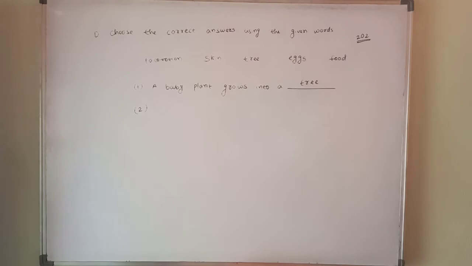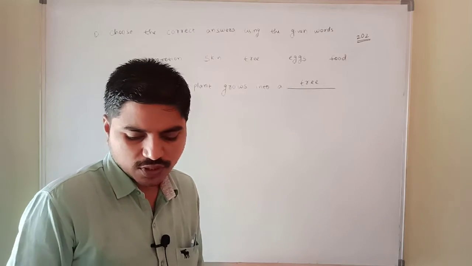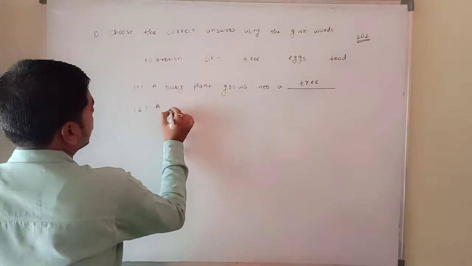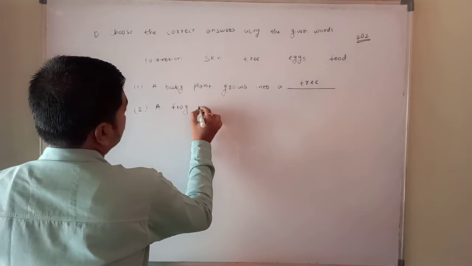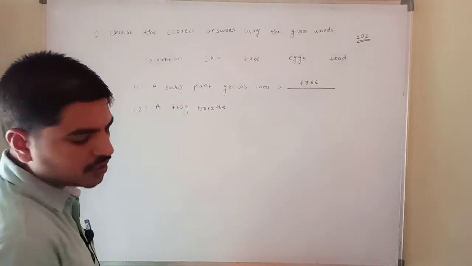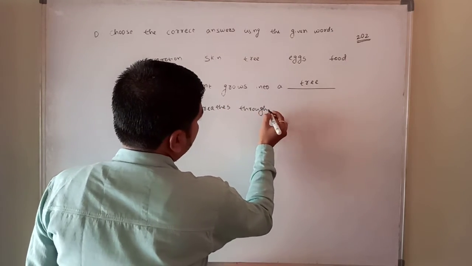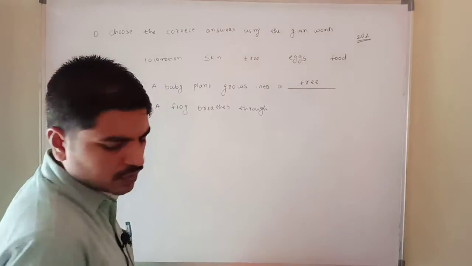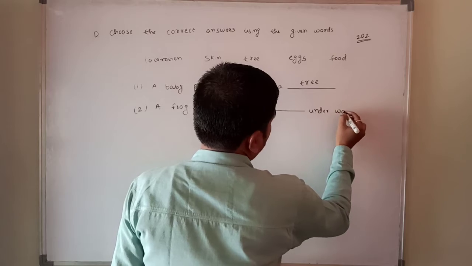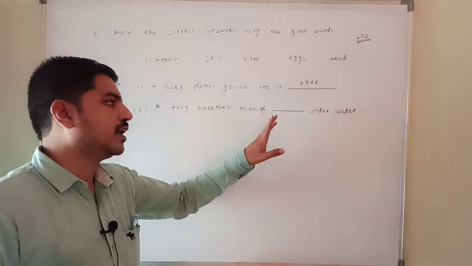Okay. Now the second one, what is the second one, Amma? A frog breathes through dash underwater. A frog breathes through dash underwater. Okay? A frog breathes through dash underwater.